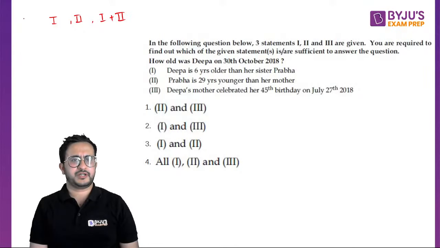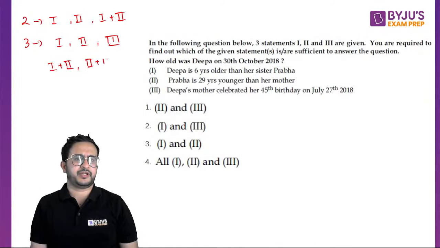If there are three statements, you should check first, second, third, and then first plus second, second plus third, in any order. I mean, you have to check two of these. And once you have checked these, then you must check first, second, and third combined together.